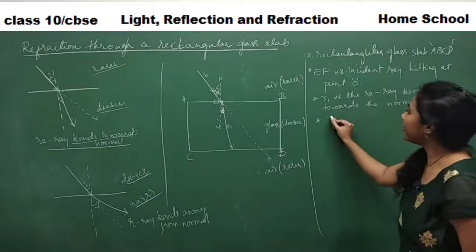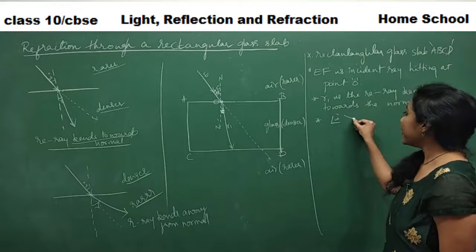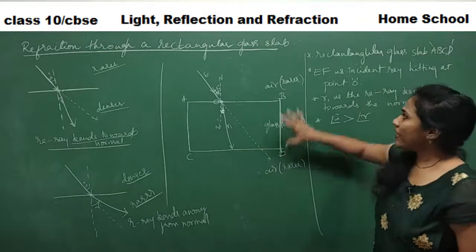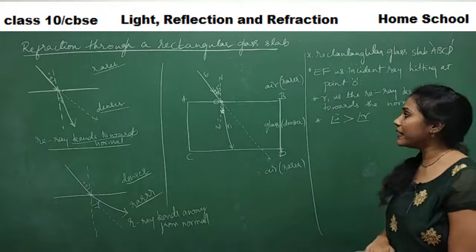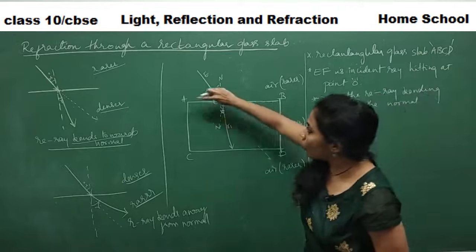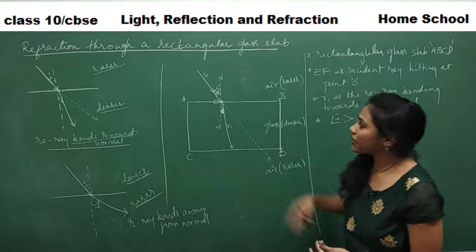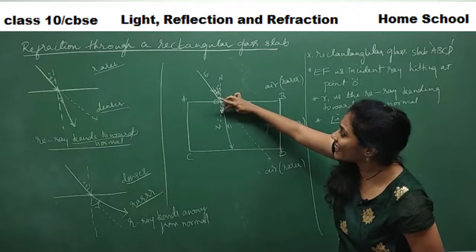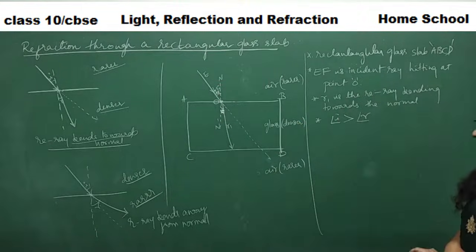So what can I write here? The angle of incidence here is greater than the angle of refraction. Yes or no? Whenever light travels from a rarer medium to a denser medium, the angle of incidence is always greater than the angle of refraction, because the light ray bends towards the normal. This angle decreases very little compared to this. So what did I write? Angle of incidence is greater than angle of refraction.